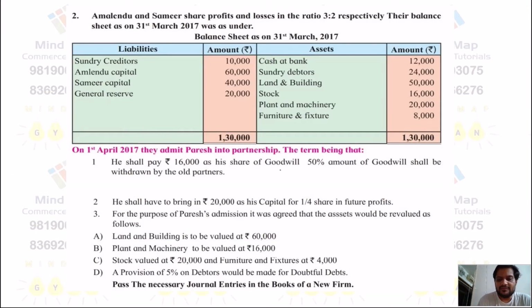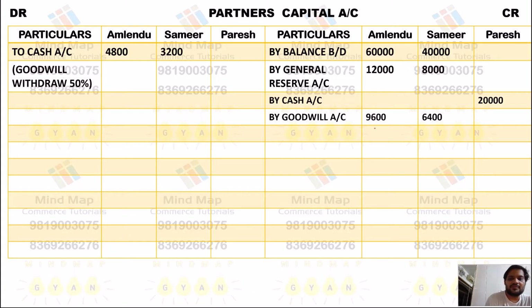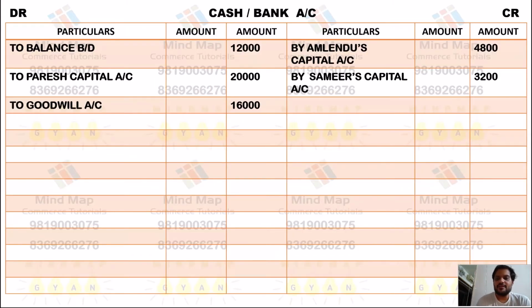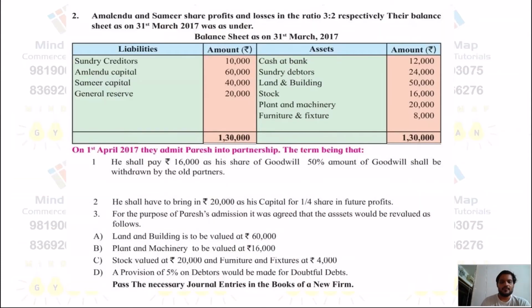The second half of this adjustment: 50% of the goodwill shall be withdrawn by the old partners. So 50% means 50% of whatever the partners retained. Now we pass the entry in partners capital debit. So we'll pass partners capital account debit, 50% of this and 50% of this, to cash, or cash credit, we'll pass this entry. Now we have finished the first and second adjustments so far.